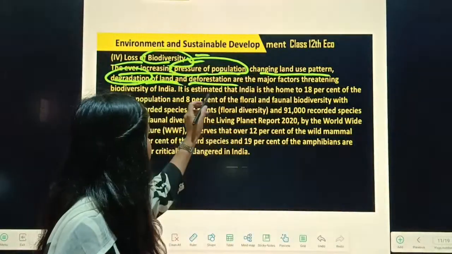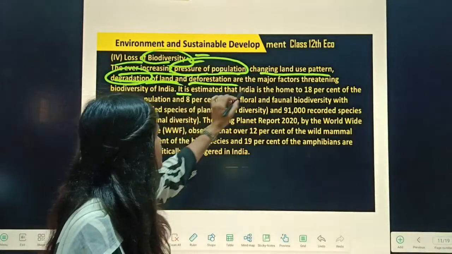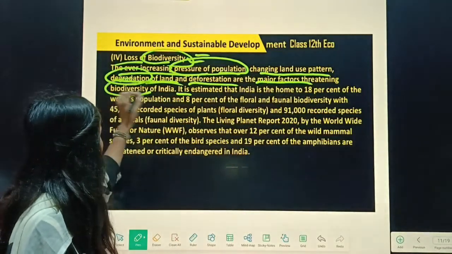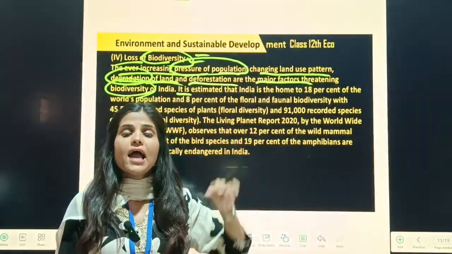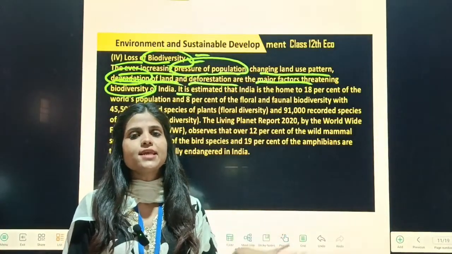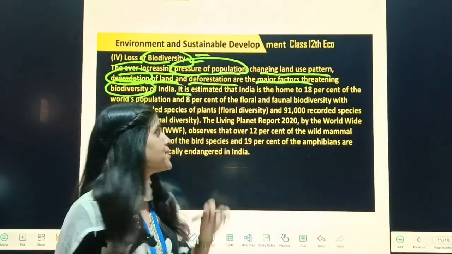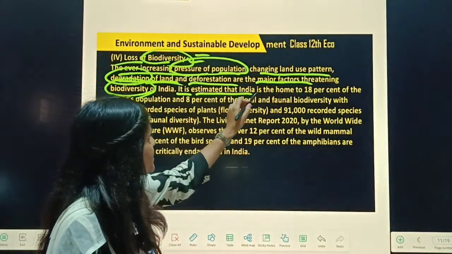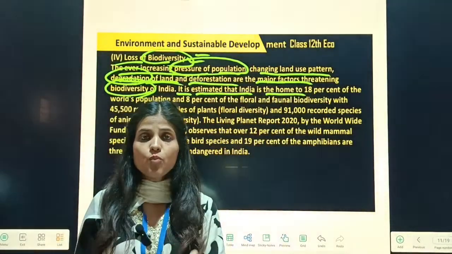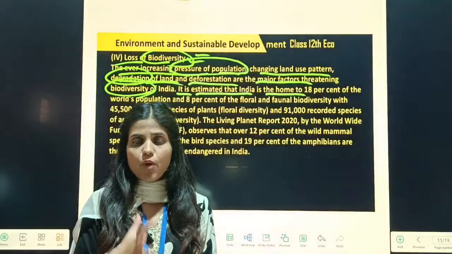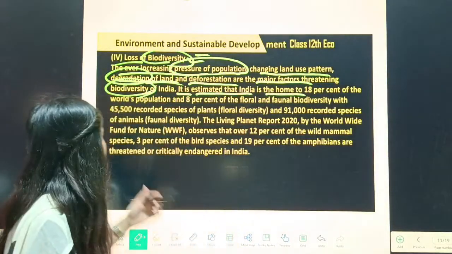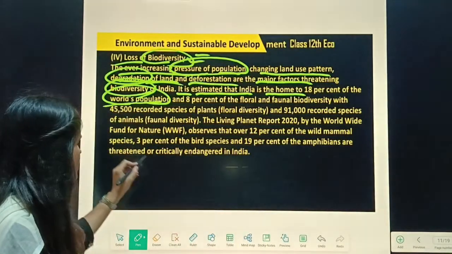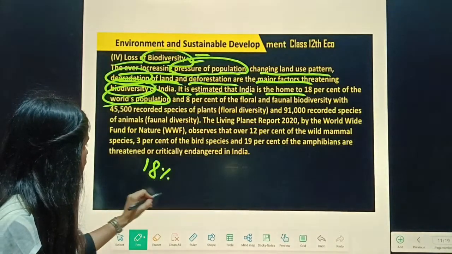So in India, when we talk about this, these are the major factors that threaten the biodiversity of India, and these are the reasons we are losing biodiversity. It is estimated that India is the home of 18% of the world population. Out of the world population, how many people live only in India?